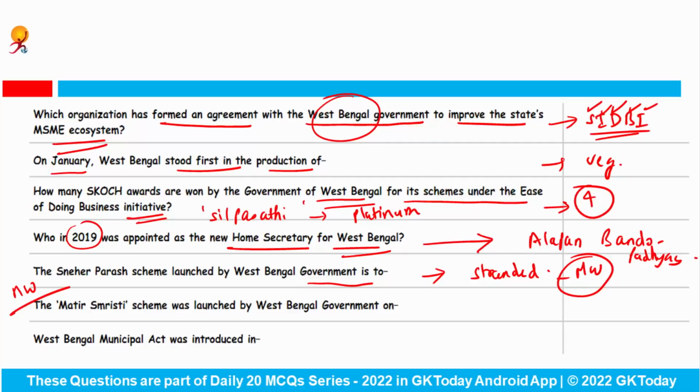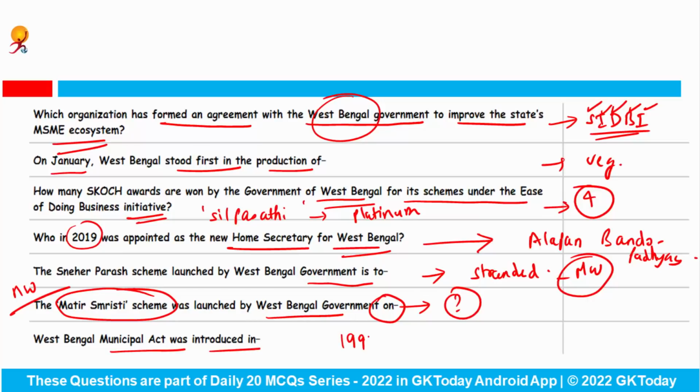Now next question is homework for you. The Matir Spristi scheme was launched by West Bengal government on. So you have to tell this, and also don't forget to tell me what is the main motive or main aim of this particular scheme. Okay. Last question is, West Bengal Municipal Act was introduced in dash. So it was introduced in 1993.